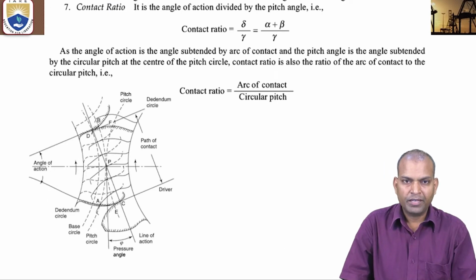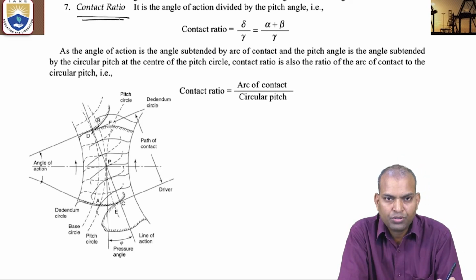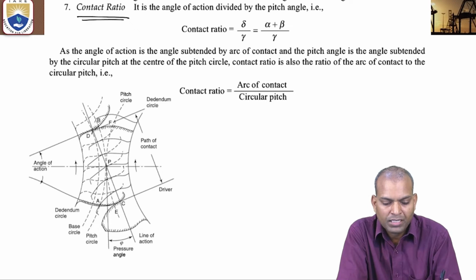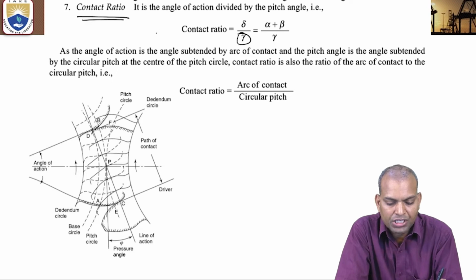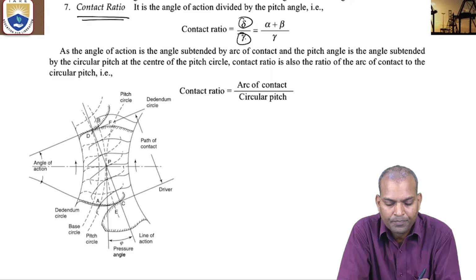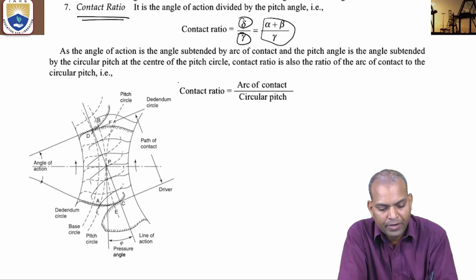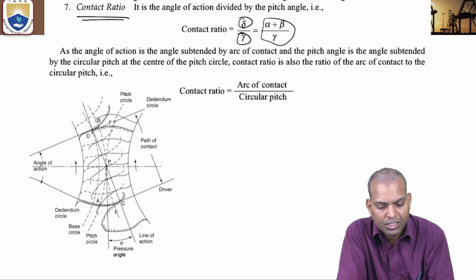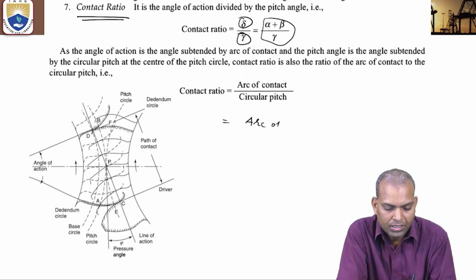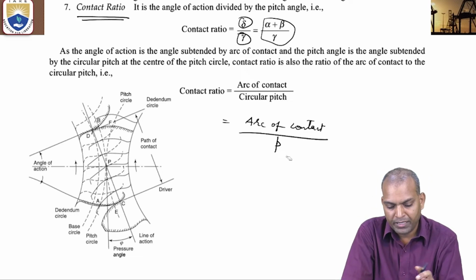Now the next very important term is the contact ratio. The contact ratio equals delta by gamma, where delta is the angle of action and gamma is the pitch angle. That is, alpha plus beta divided by gamma. Another definition of contact ratio is arc of contact divided by circular pitch. The circular pitch is small p, which means pi d by t.